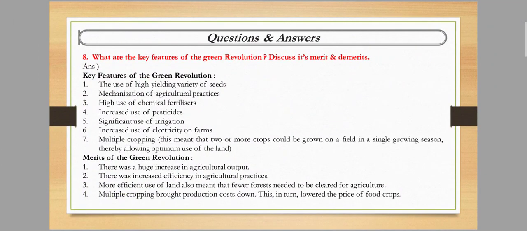Next is, what are the key features of the green revolution? Mainly high yielding varieties of seeds, mechanisation of agriculture practice, high use of chemical fertilizer, increased use of pesticides, okay. So these are mainly the key features of this green revolution. Next is, merits of green revolution. There was a huge increase of agriculture output and increased efficiency of agriculture practice. So these are mainly the merits of green revolution.